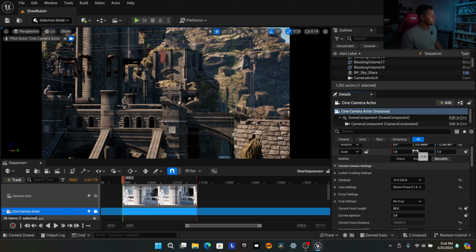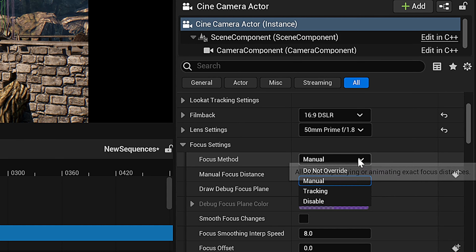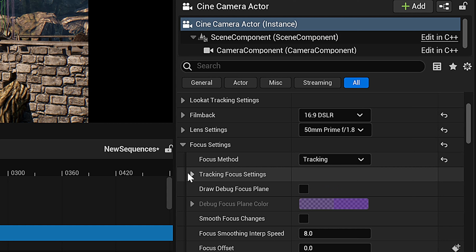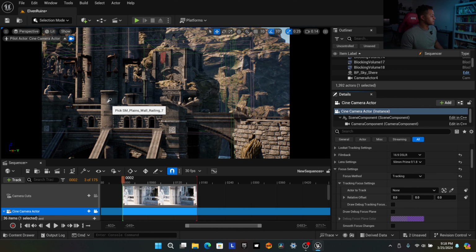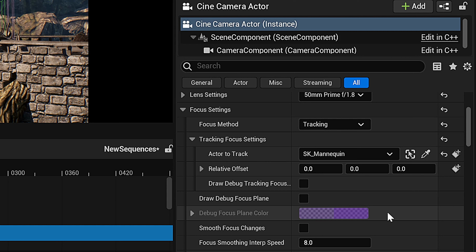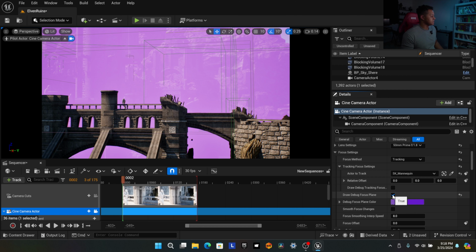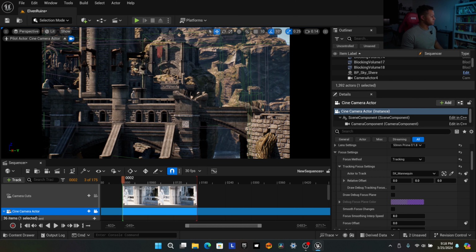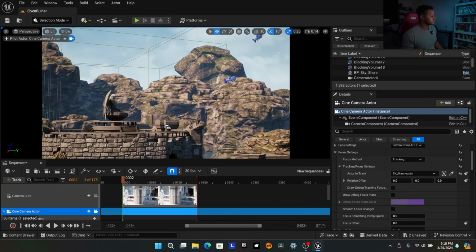Lens, let's do like a 50. And then focus settings, going to do tracking. Like I said, I always do the tracking and then select our character. So make sure he's always in focus. And current aperture 2.8, we'll keep that as that for now. And if we click on the draw debug focus plane, we can see that he's in focus. Turn that off. Cool.